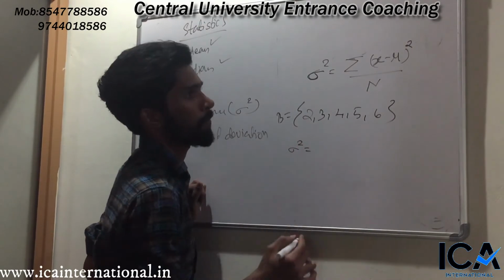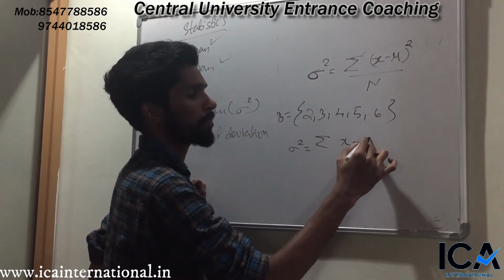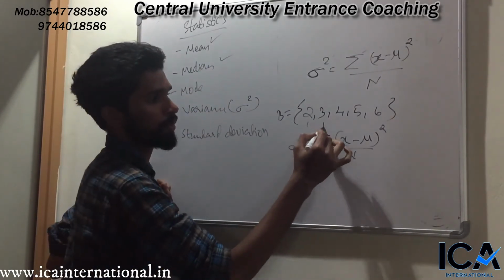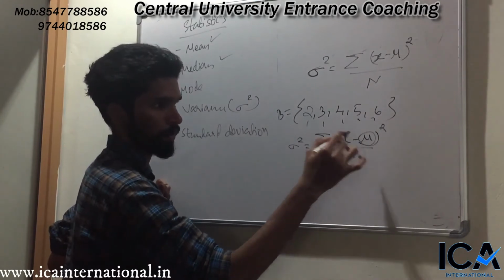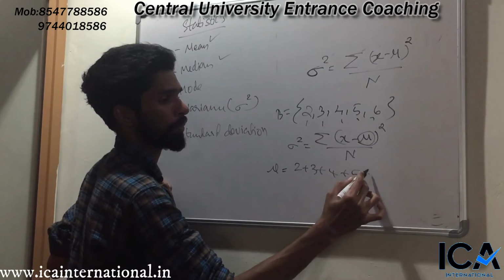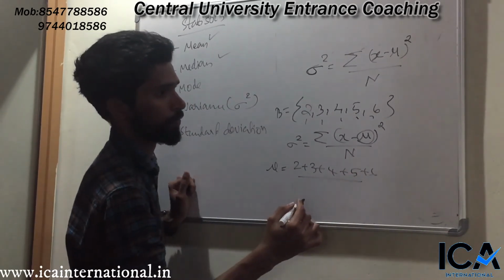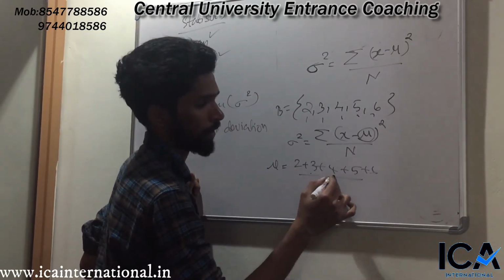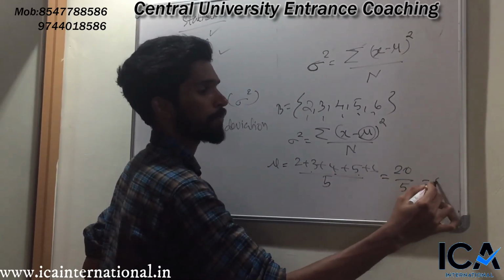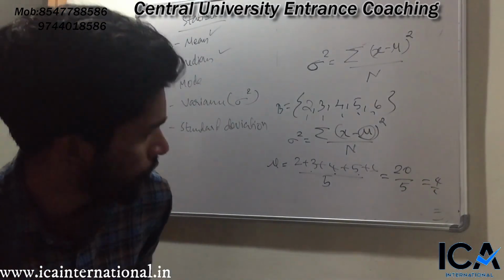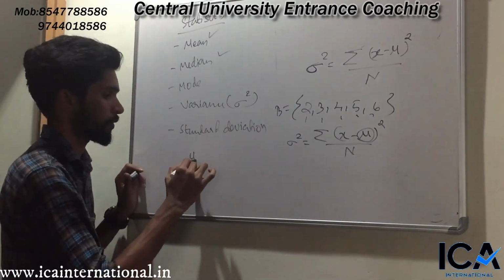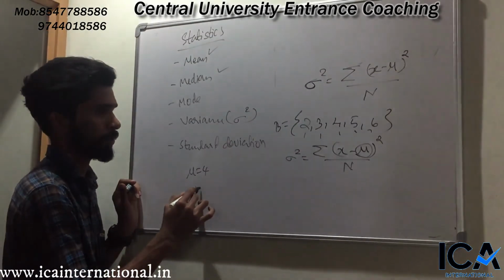Sigma square is equal to sum of (x minus mu) the whole square divided by n. So x represents each individual number. First we will find mu. What is the mean? Mean is equal to 2 plus 3 plus 4 plus 5 plus 6 divided by n. It is 1, 2, 3, 4, 5 elements. The sum is 20, so 20 by 5 is equal to 4. You got 4. So mu is equal to 4. N is equal to 5.